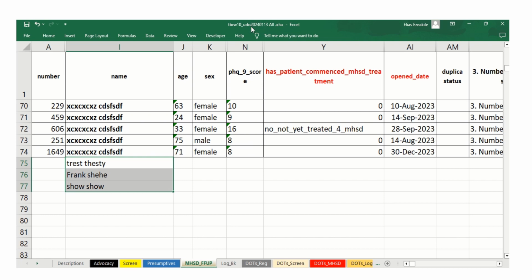It writes there 2024-01-13. This means the 13th of January 2024. So 2024 is the year, 01 is the month, and 13 is the day.